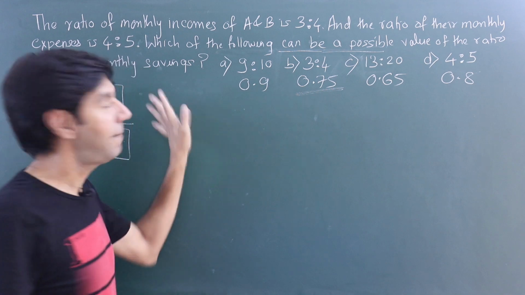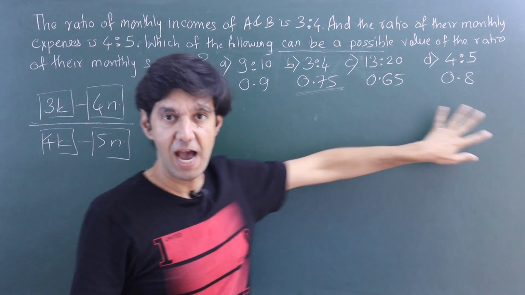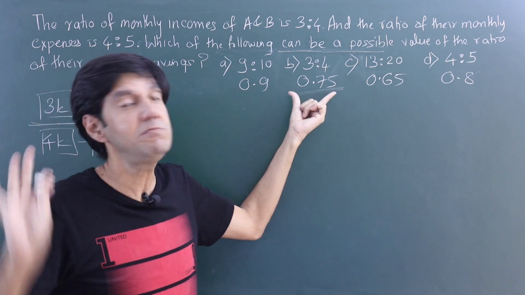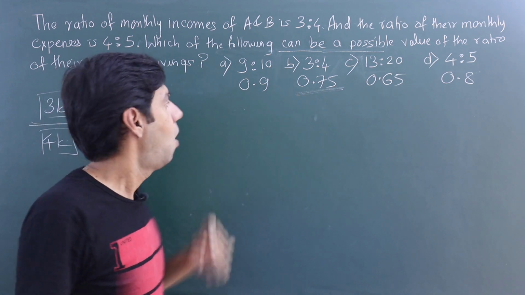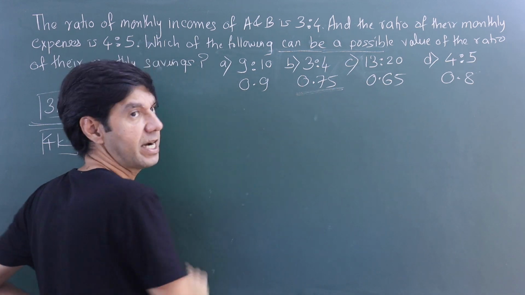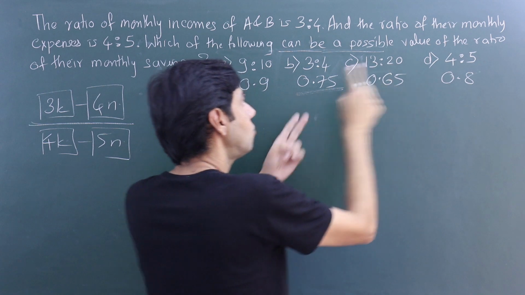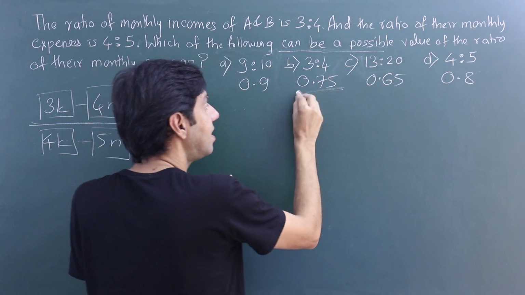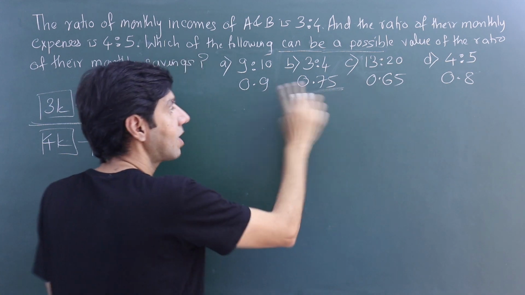So they are going to compare the ratios that we have with one known value. I know that the ratio of savings in an extreme situation can be 3:4, or 0.75. Now I see that 0.9 is also greater than 0.75, 0.8 is also greater than 0.75. So again, they're taking a risk somewhere that this is what they're using as a reference to compare the others.